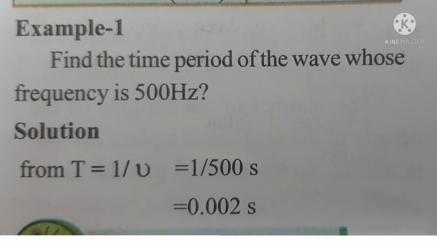So, this problem: find the time period of the wave whose frequency is 500 Hz. Here the frequency is given as 500 Hz. We can find the time period. What is the formula for time period? T is equal to 1 by nu. We know that T is equal to 1 by nu. So we substitute the frequency value. The nu value is 500. So if we substitute and calculate, we get the time period is equal to 0.002 seconds.